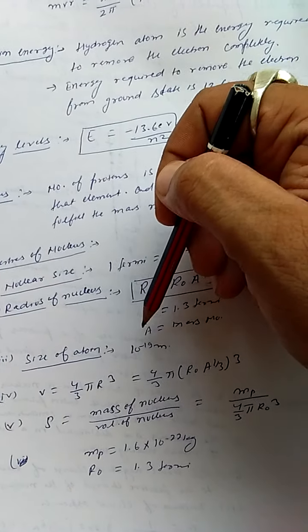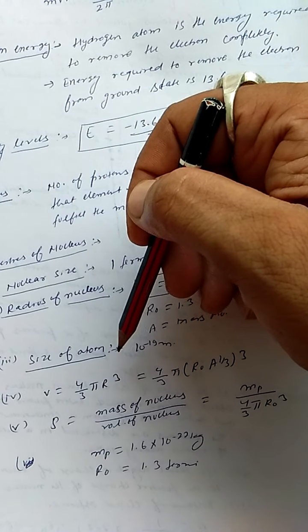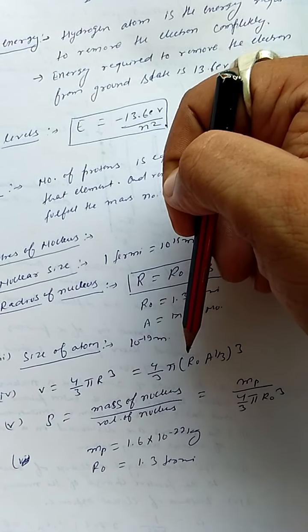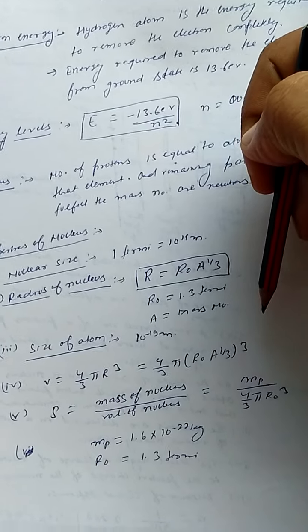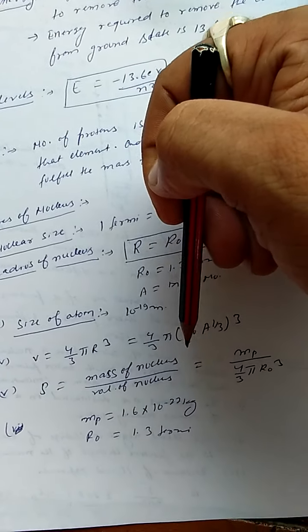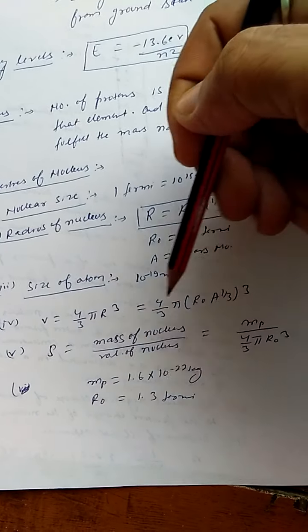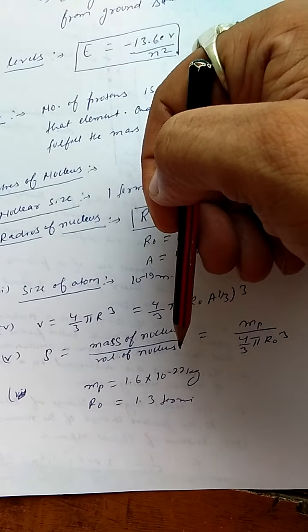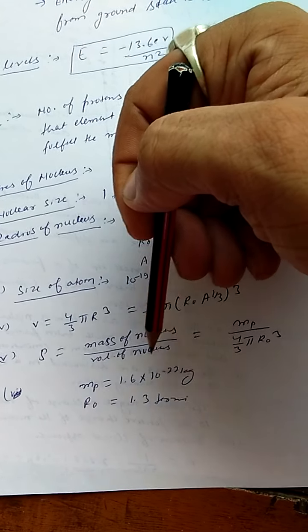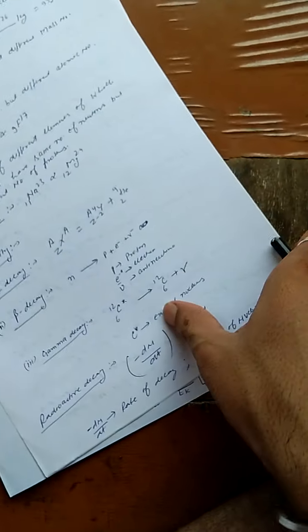Size of atom is 10 to the power minus 10 meter. V is equal to 4 upon 3 pi r cube, which is 4 upon 3 pi R0 A to the power 1 by 3, whole cube. Density rho is equal to mass of nucleus upon volume of nucleus. Mass is equal to mp, upon 4 upon 3 pi R0 cube. mp is equal to 1.6 into 10 to the power minus 27 kg, and R0 is equal to 1.3 Fermi.